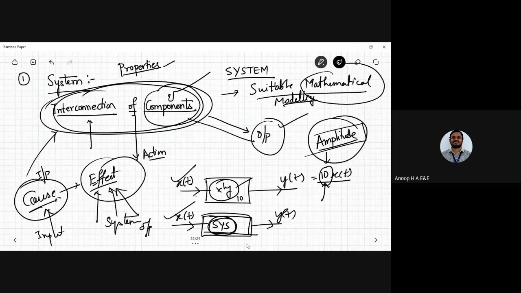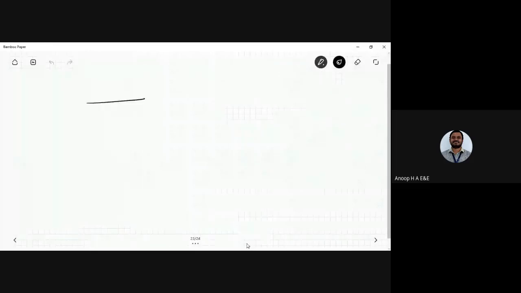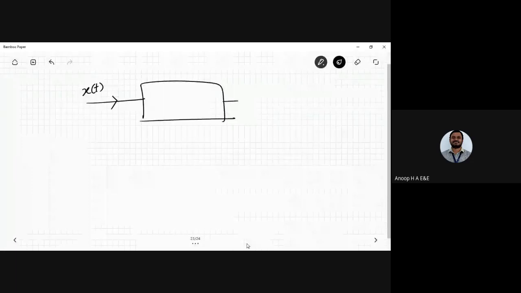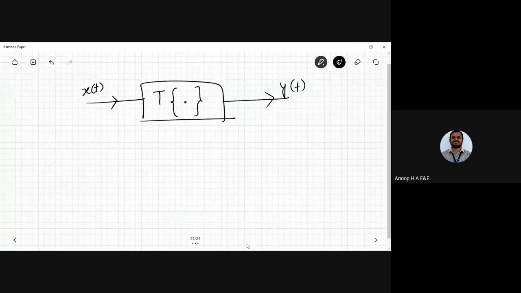I can represent it by a block diagram. As I already told you, X of t is the input, and you have the output as Y of t. The overall operator of the system can be represented by T in flower brackets. T is the operator governing the interconnection of components or a certain set of mathematical equations.